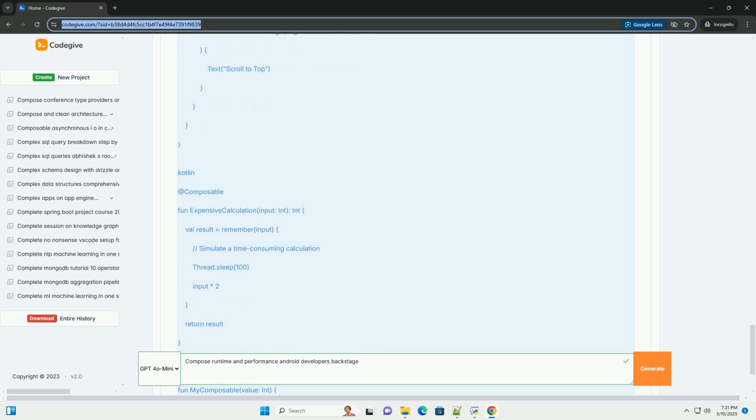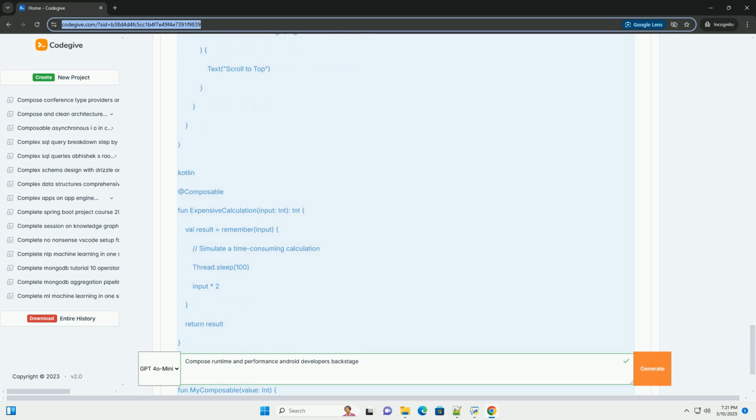Smart recomposition. Compose recomposition is smart because it only recomposes the parts of the UI that have actually changed. It uses information about the previous composition and the new state to determine which composables need to be re-executed. This helps to avoid unnecessary work. Stable versus unstable parameters. Compose checks if the parameters of a composable have changed before recomposing it.